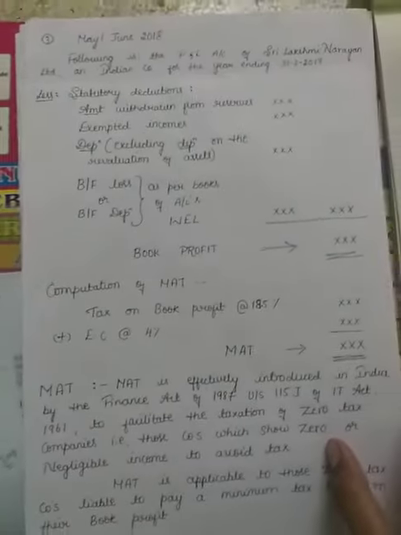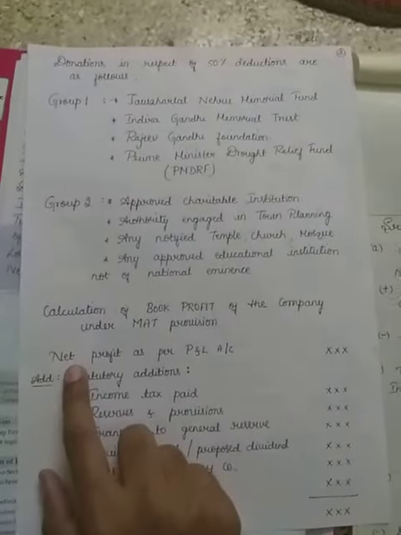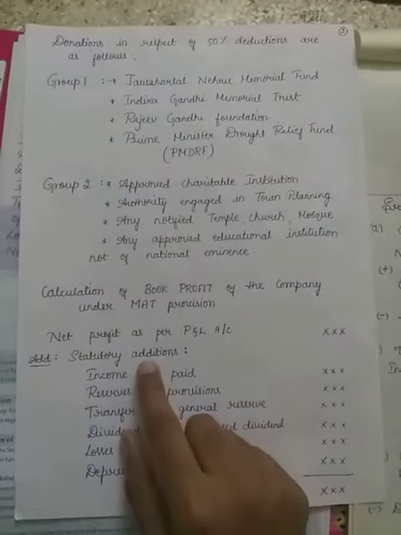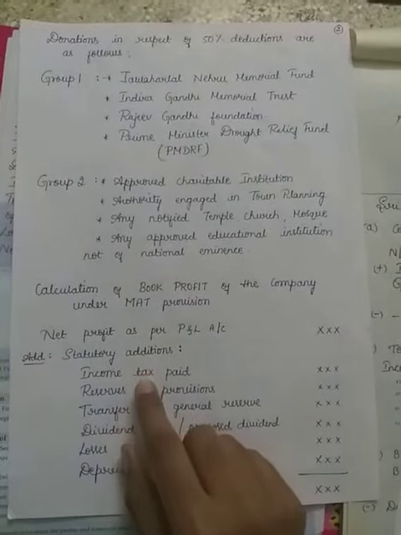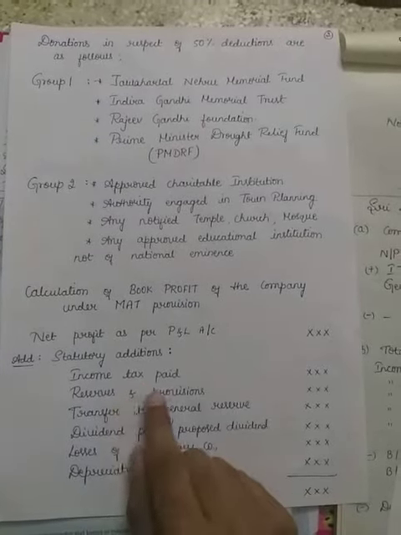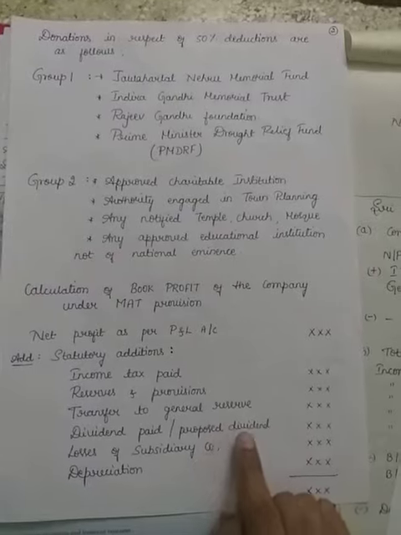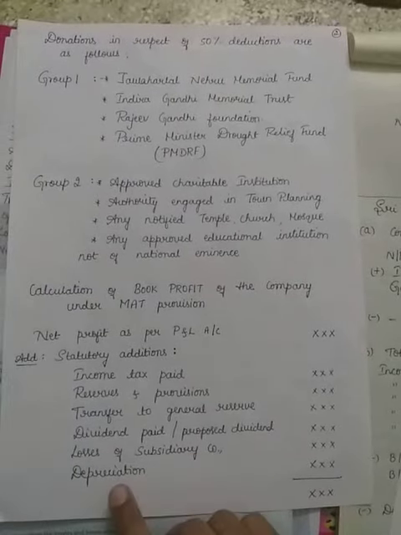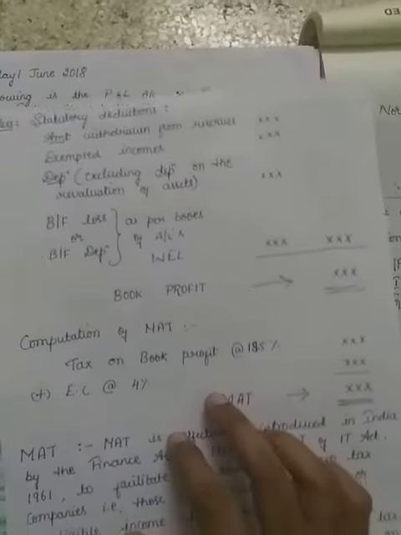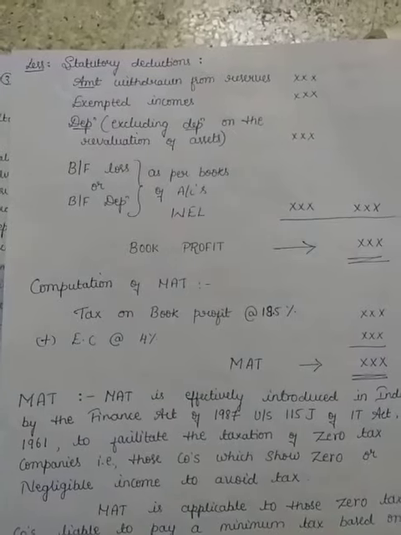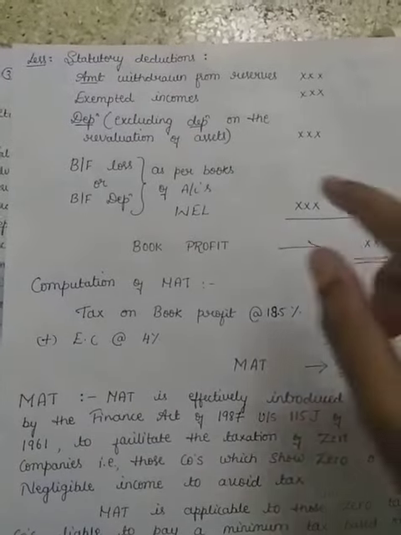So the format for calculating the book profit has been given here. As usual, as we calculate in the normal provision, net profit will be the base here, and some statutory additions will be made on income tax, reserves and provisions, transfer to general reserve, dividend paid or proposed dividend, losses of subsidiary company, and depreciation. Some statutory deductions which are related to amount withdrawn from reserves, exempted incomes, depreciation, that is